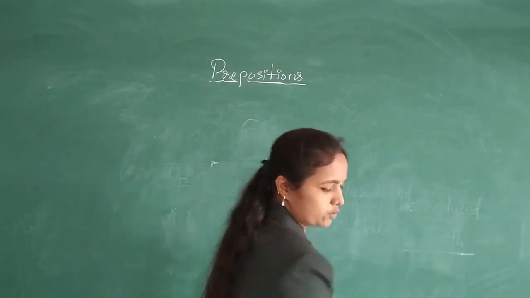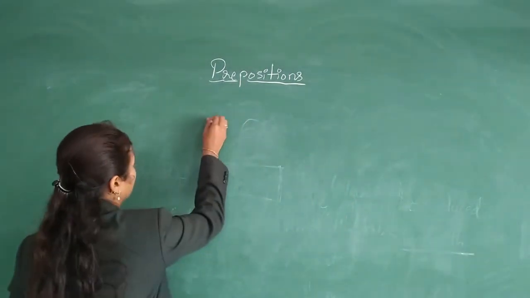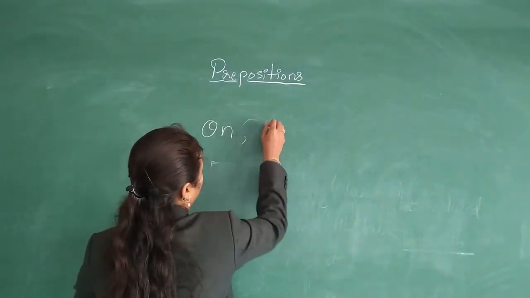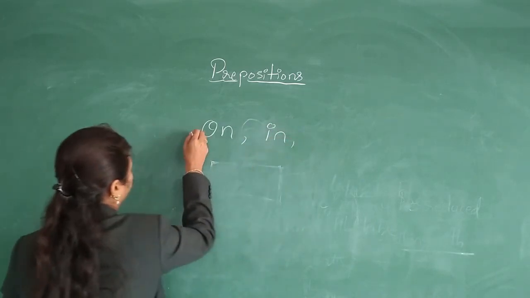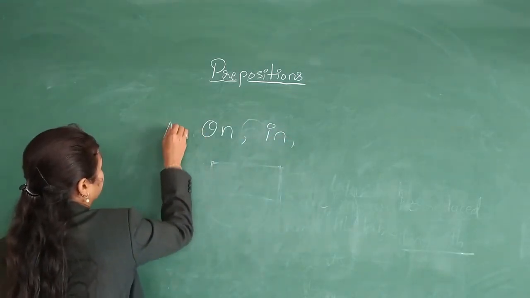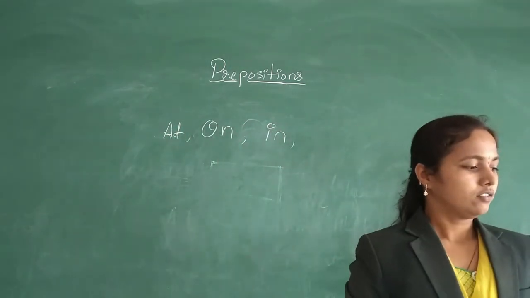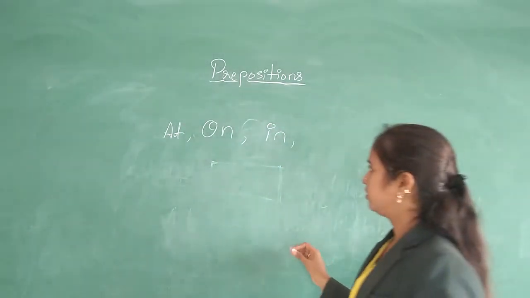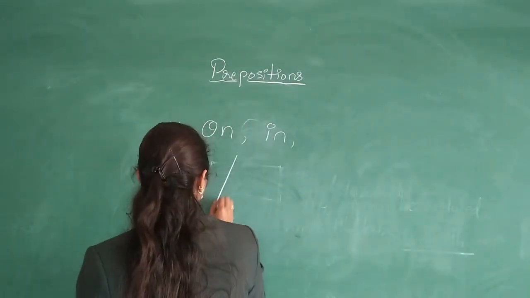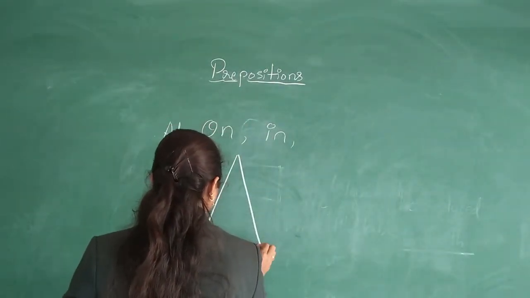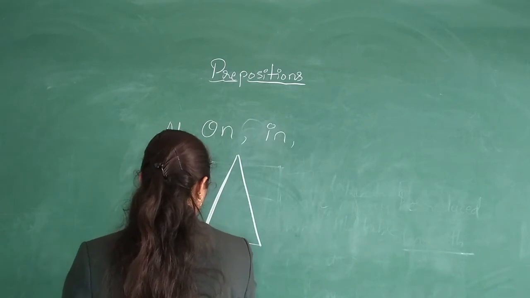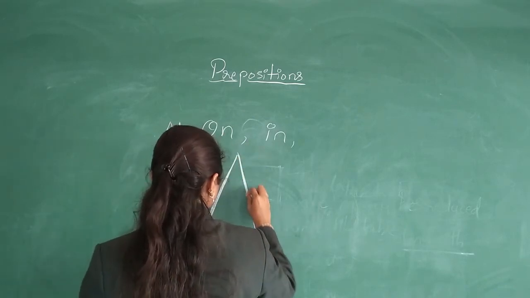Next, we will use the prepositions on, in, and at. So the prepositions of time we will discuss by using this diagram, this triangle.